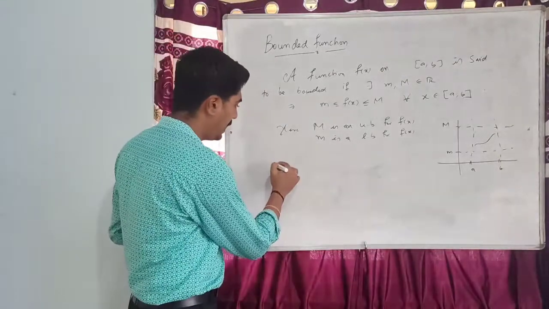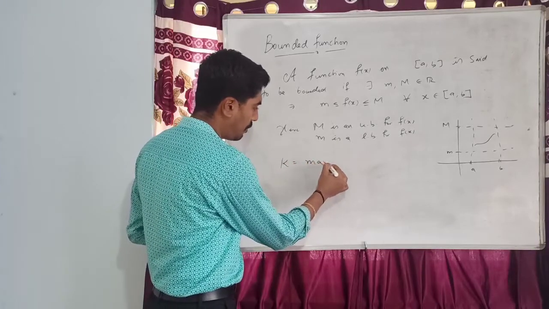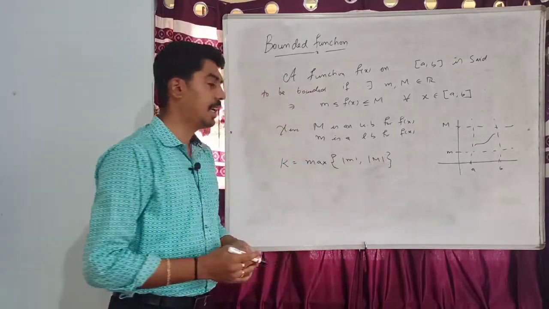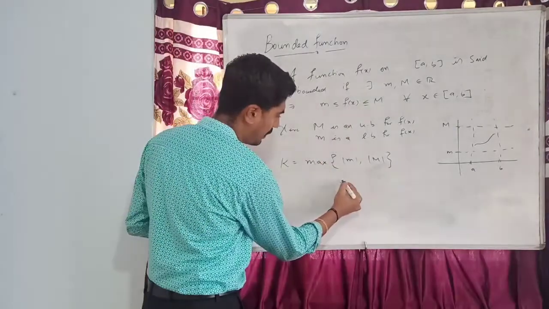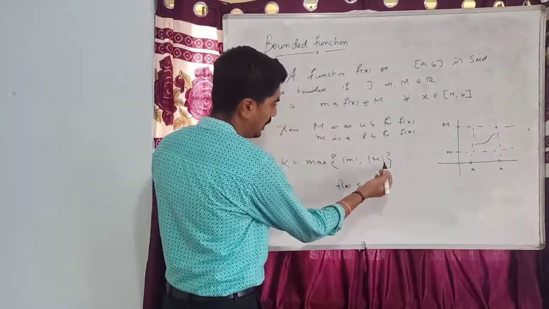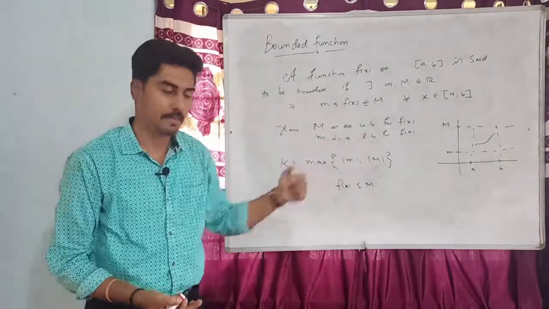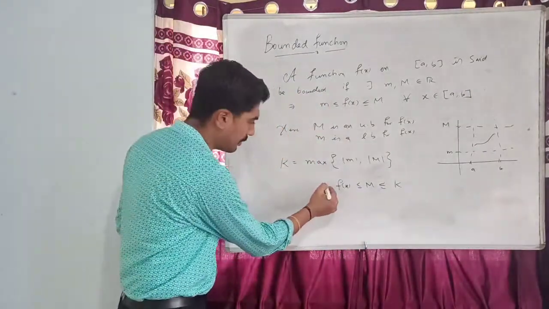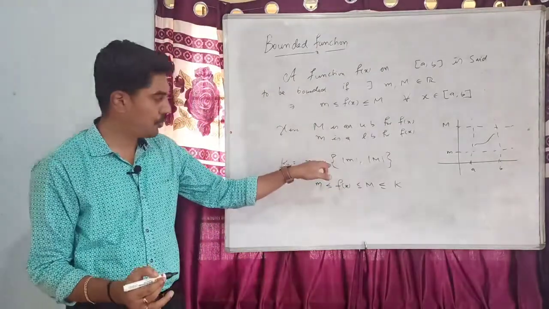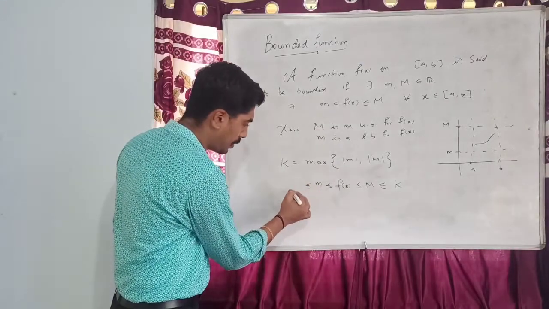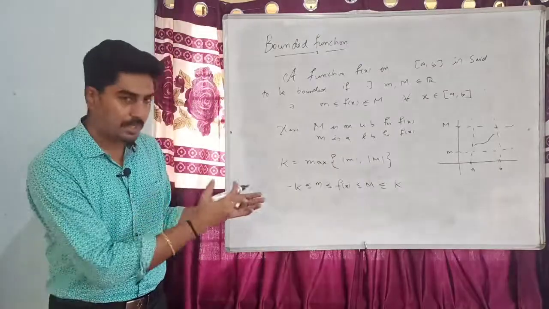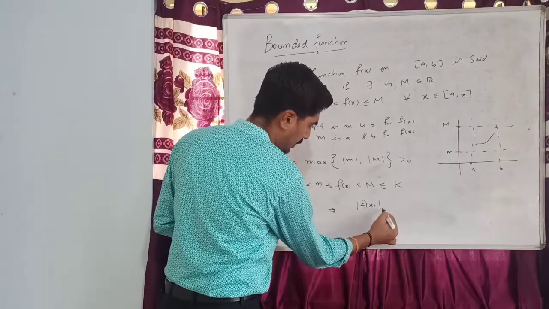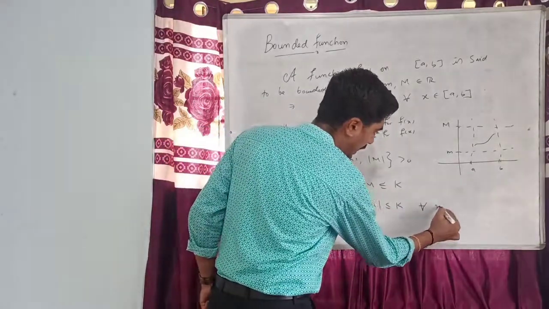Now suppose I take capital K as the maximum of mod m and mod M. Then I can write f of x is less than or equal to M. Since K is the maximum of mod m and mod M, this is definitely less than or equal to capital K. And since f of x is greater than or equal to m and K is the maximum of mod m and mod M, this is greater than or equal to minus K. So if I combine this, this implies mod f of x is less than or equal to K for all x belongs to [a, b].